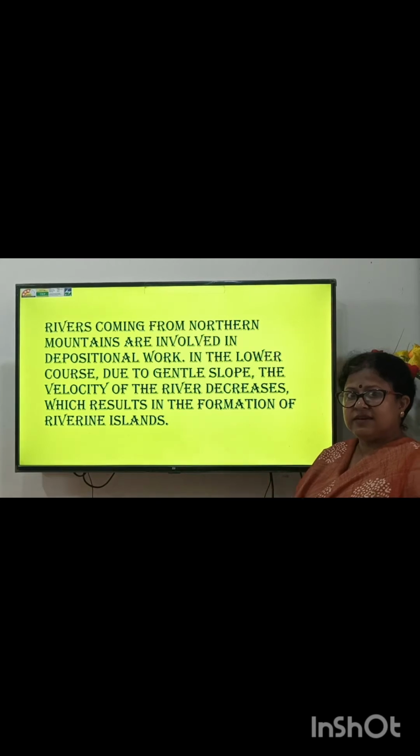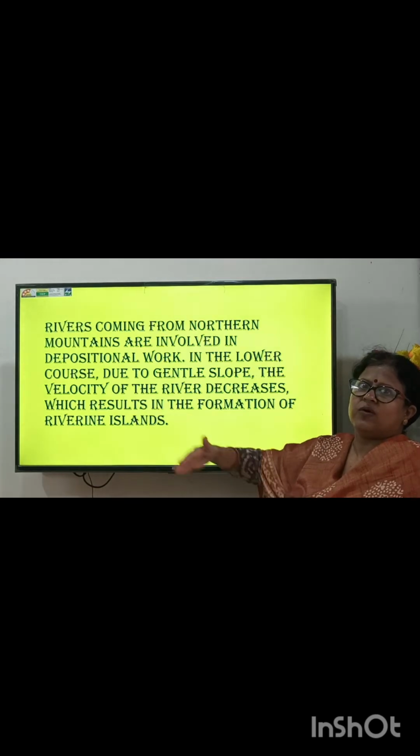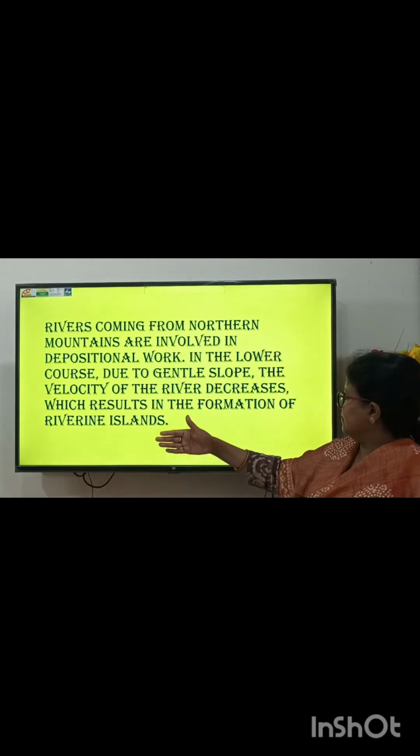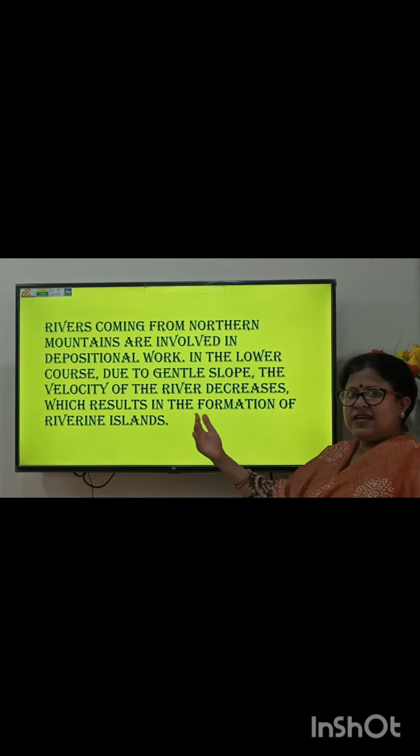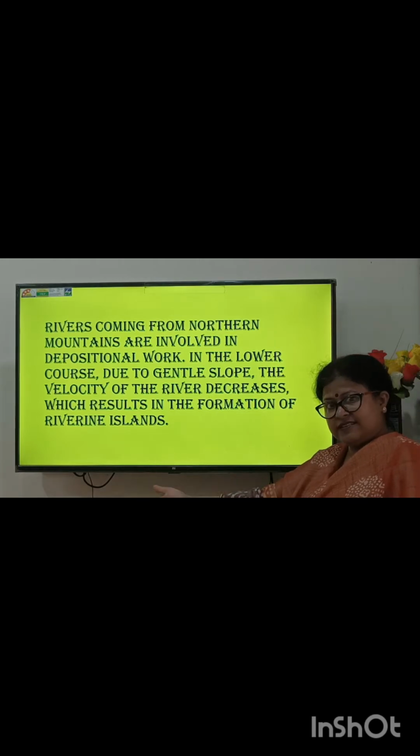As it enters the plain, its velocity becomes lower and its volume is higher. Your Ganga Nadi, imagine, its volume is higher,